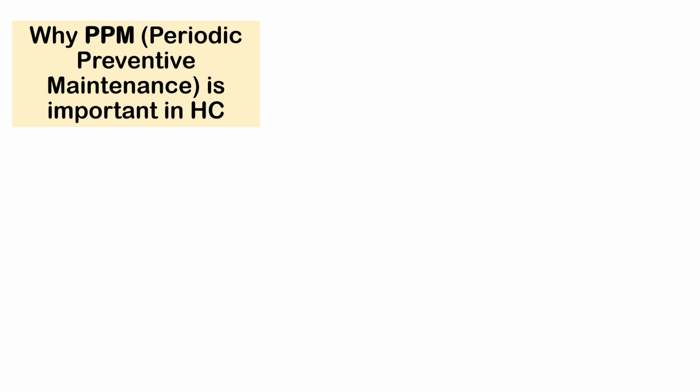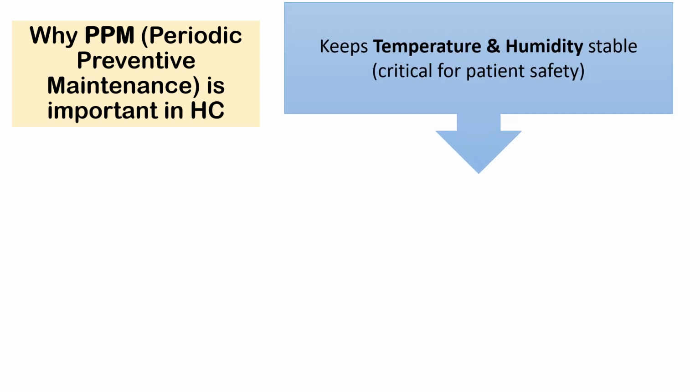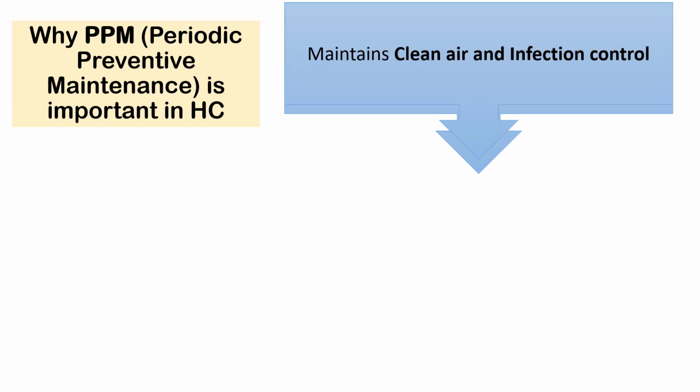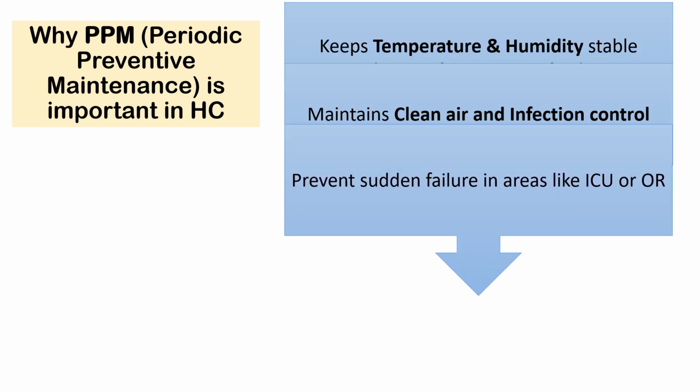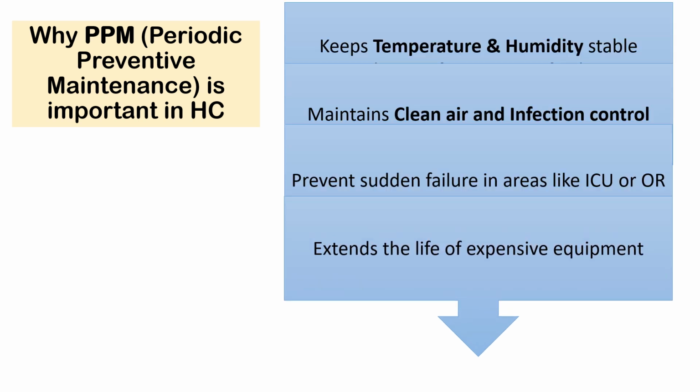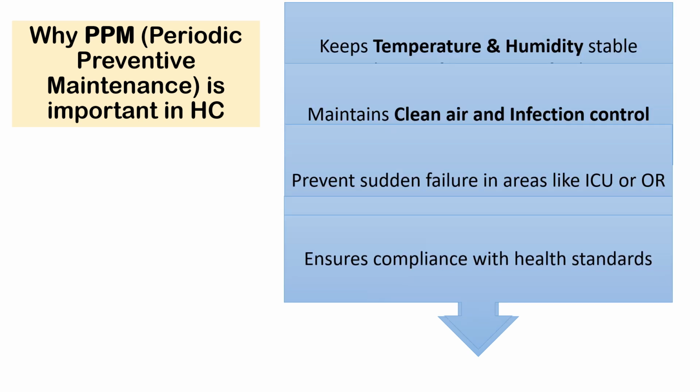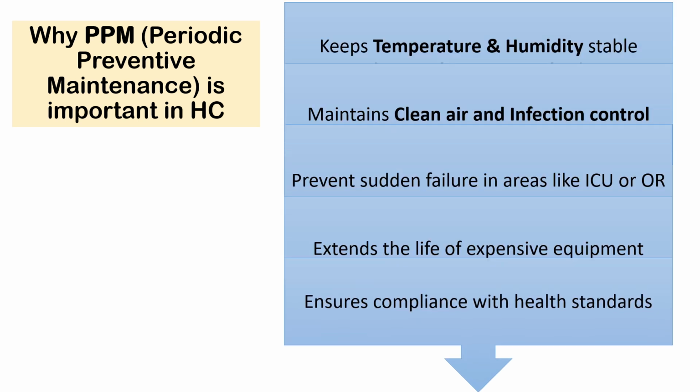Now, why is PPM very important in our hospital? Because first, it keeps the temperature and humidity stable. This is critical for patient safety. It maintains clean air and it prevents infection. Then it prevents sudden failure in areas like the ICU and the operating room. It extends the life of expensive equipment like what we have in the laboratory. And it ensures compliance with the health standards.